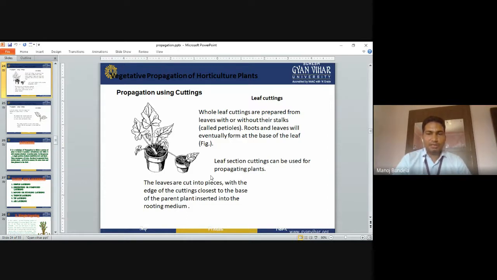Leaf section cutting is normally used as propagating material. The leaves are cut into pieces. So in leaf cutting, we take the leaves and cut them into pieces, with the edge of the cutting closest to the base of the parent plant, and insert them into the rooting media. We make the cuts on the leaves and then insert them into the rooting media.